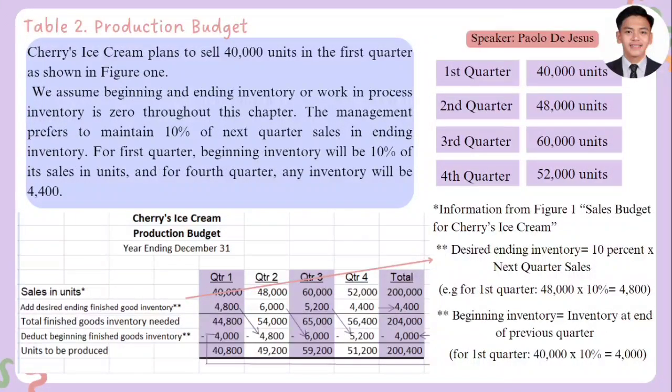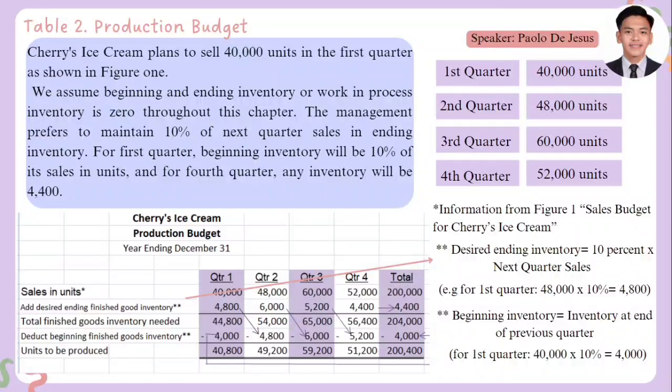As stated here, the desired ending inventory is 10% of the next quarter sales. So we'll be multiplying 10% to the next quarter sales in units, in order for us to get the desired ending finished goods inventory, assuming that it's not yet visible for us. So 48,000 multiplied by 10%, that's how we arrive at 4,800. We will add the 40,000 plus 4,800, that's 44,800, or what we call the total finished goods inventory needed.